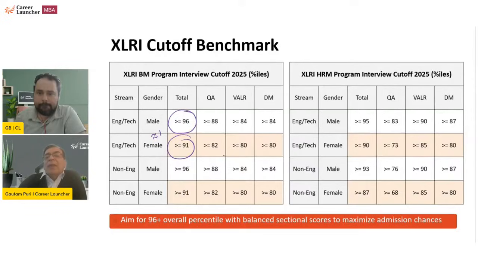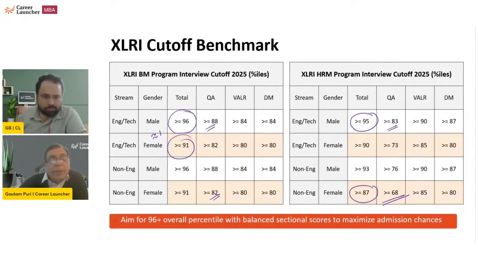Okay. Secondly, when you look at the XLRI HM, here again you will find a similar thing. XLRI HRM, you will find the quant cutoffs are usually a little lower as compared to that of BM. So if you look at QA for BM, let's say engineers male, 88 percentile, but QA for HRM is at 83 percentile. This would be typically about a couple of marks difference because quant में normally scoring high हो जाती है. But last year के पेपर में जहाँ पे scoring low थी, this would again have meant a 0.5, 0.75 kind of a difference. Okay.